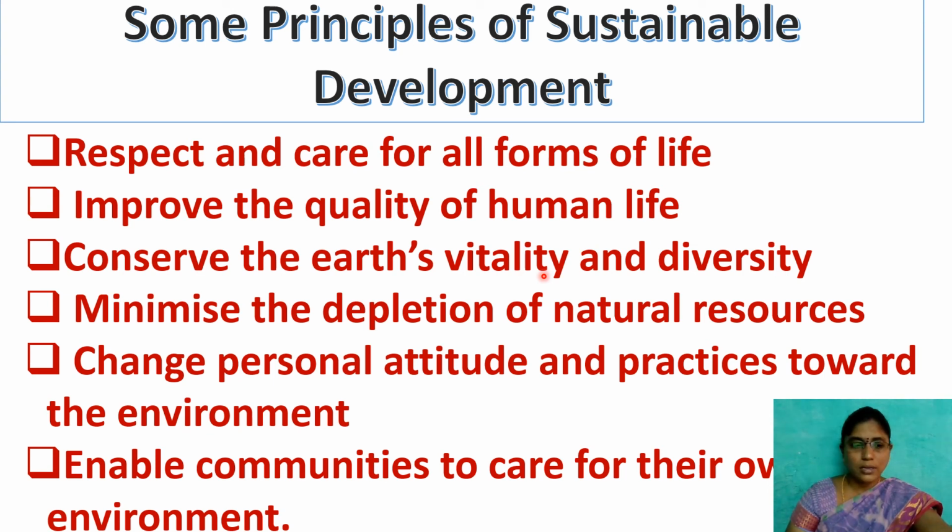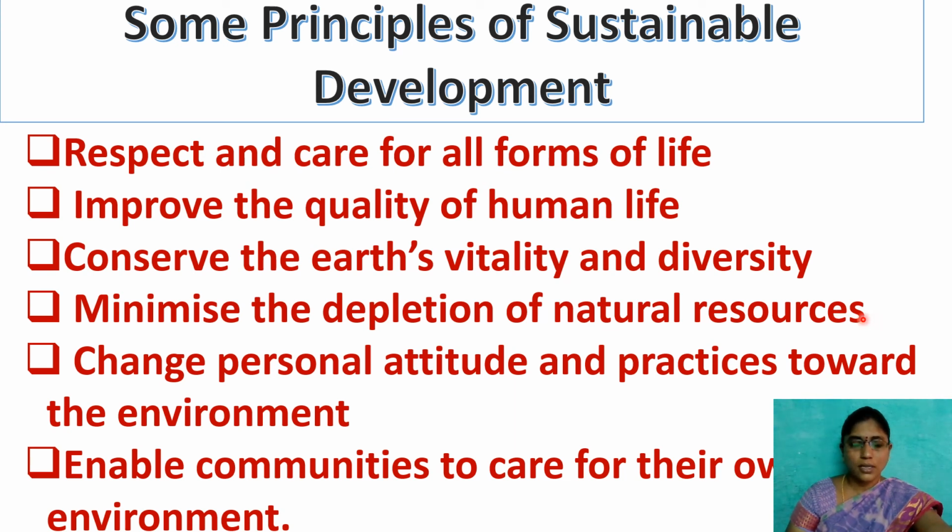But we are exploiting our earth's resources in the form of mining, over grazing, and excessive agriculture, and in the form of new methods and technology for agriculture, and we are exploiting the fertility of the soil. So we have to conserve the earth's fertility also, and minimize the depletion of the natural resources.